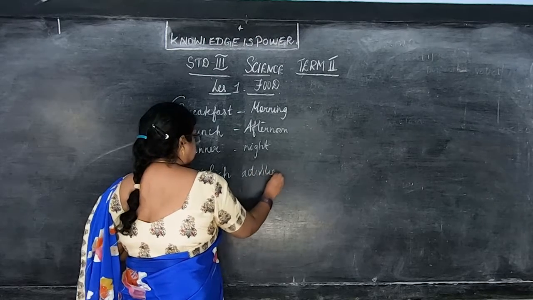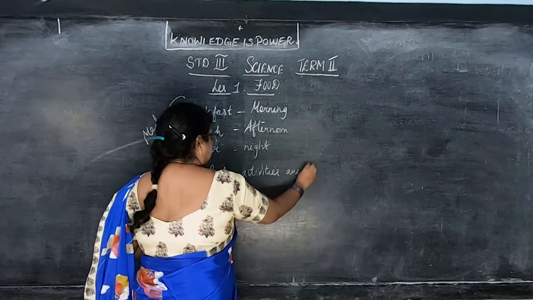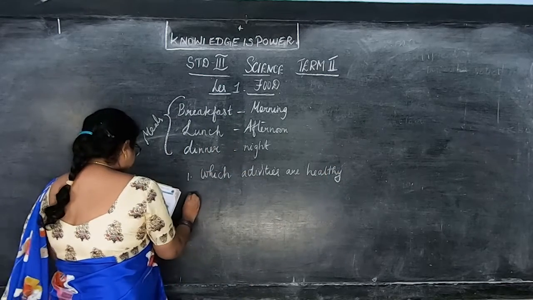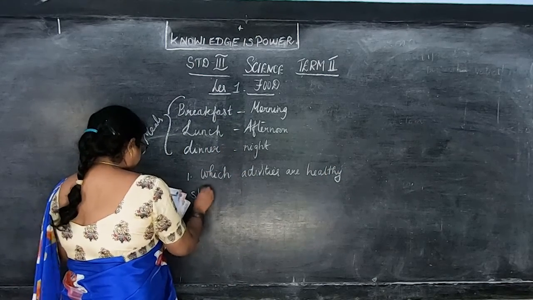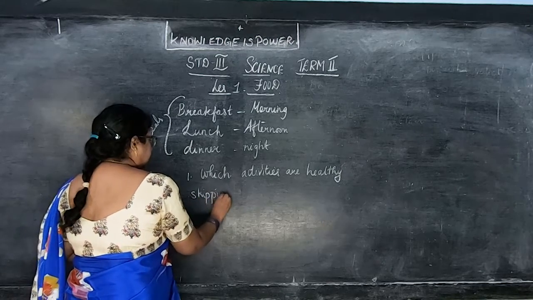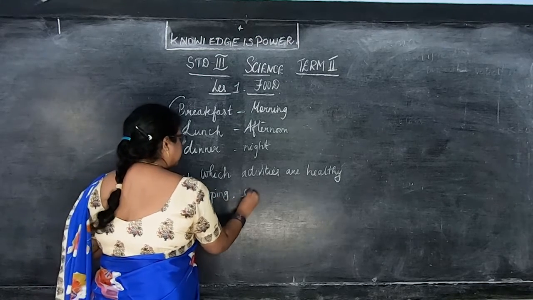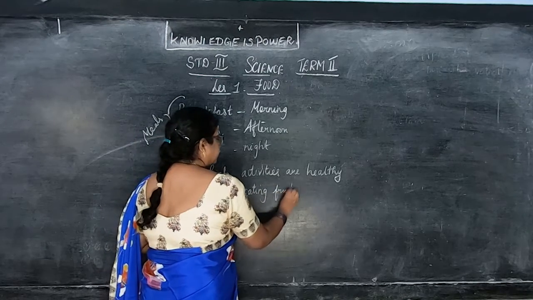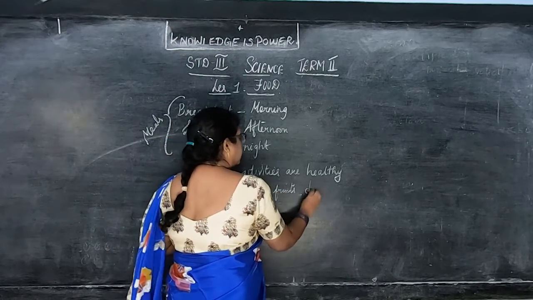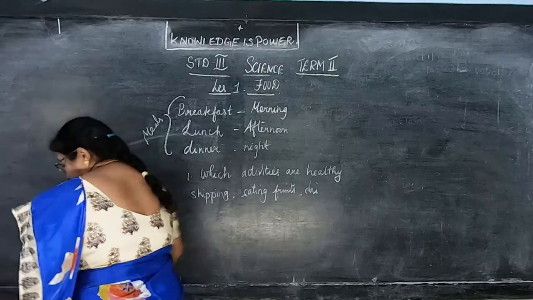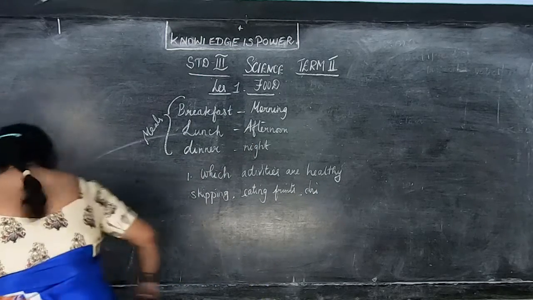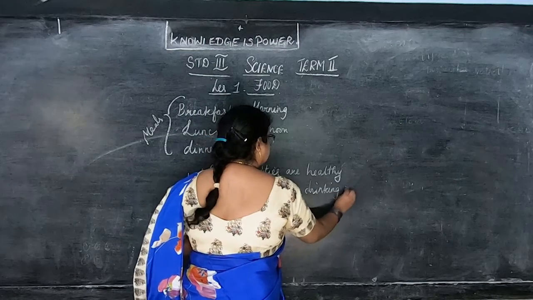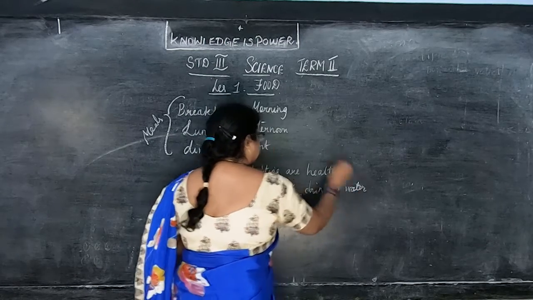So first they have asked, which activities are healthy? So the answer is skipping. Okay, eating fruits, and drinking water. So these are healthy. Okay, children? So this one is healthy.